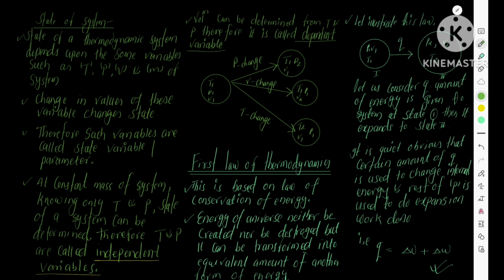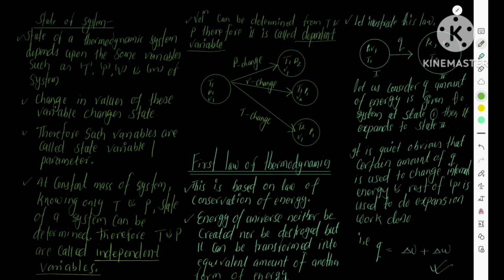If you have only temperature and pressure, then you can determine the state of the system without knowing volume. Therefore, temperature and pressure are called independent variables or parameters. Why? Because the volume of a system can be determined if you know temperature and pressure. Therefore, volume is called a dependent variable and temperature and pressure are called independent variables.